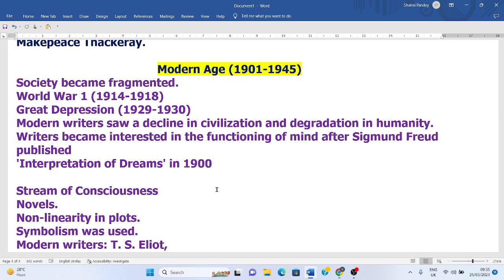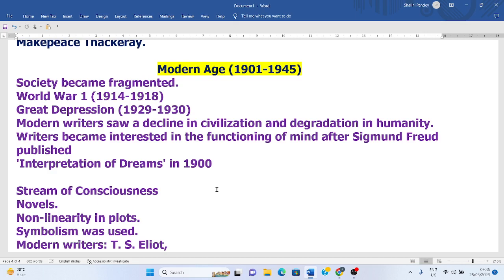And there was a weird kind of situation. And he has written a classic work called The Waste Land on this situation of the modern age. So a classic example of this age is The Waste Land by T.S. Eliot.